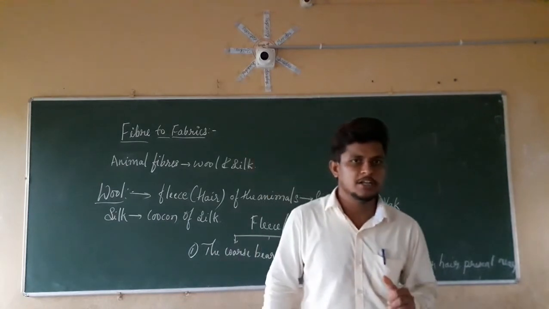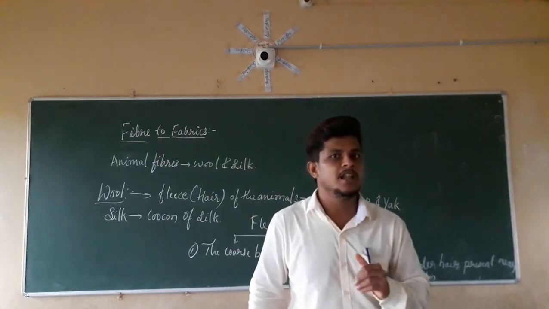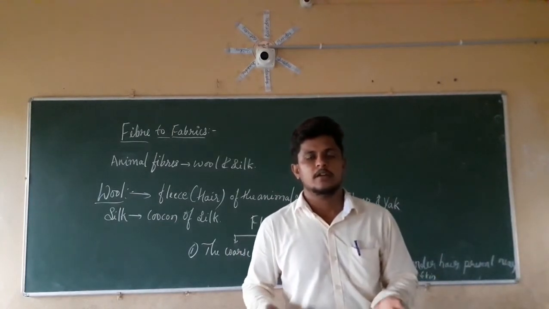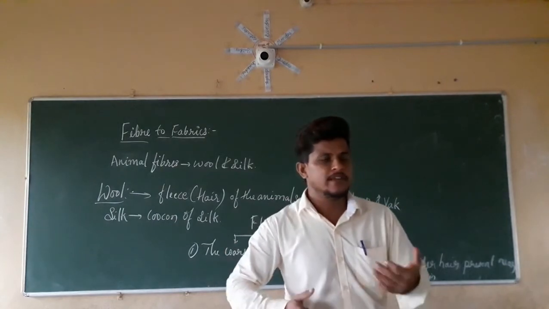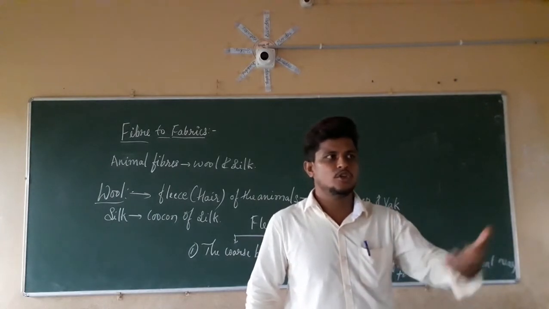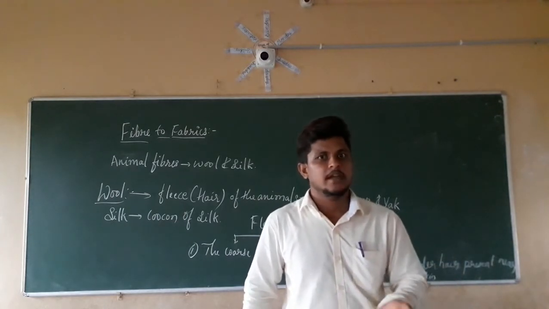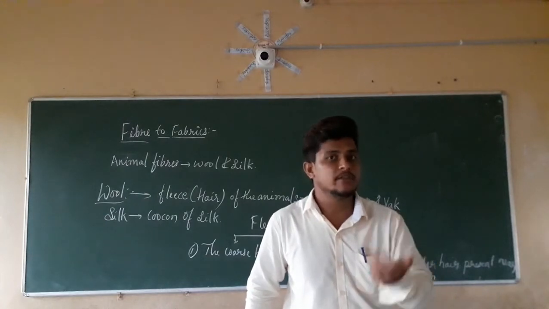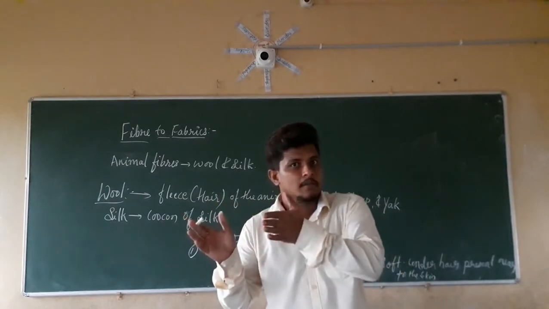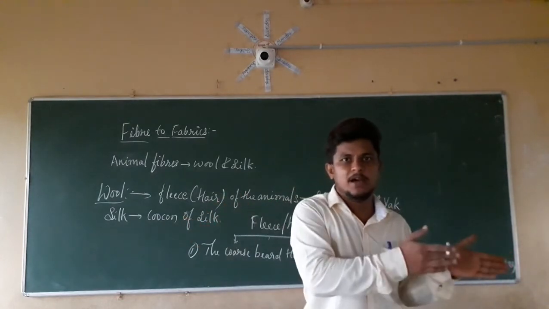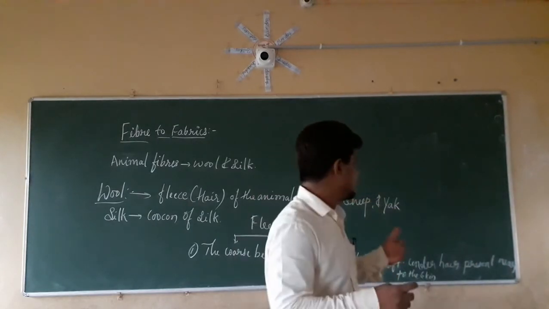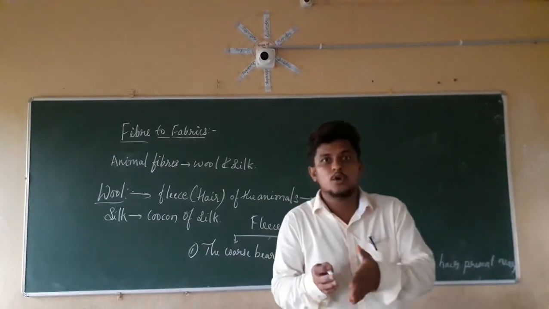So how is it possible? We breed an animal which gives a high yield of wool with another animal. We are going to crossbreed it. If we take the example of the HF cow, it gives a high amount of milk. Why? Because it is a crossbreed, an animal yielding high milk crossbred with another animal. In the same way, we crossbreed sheep.